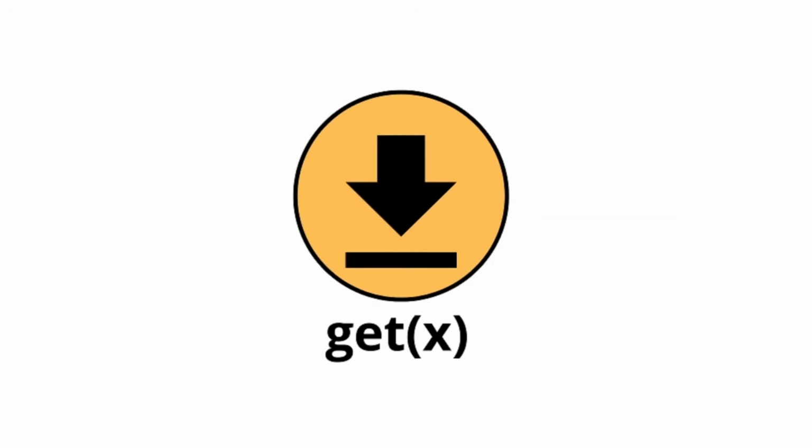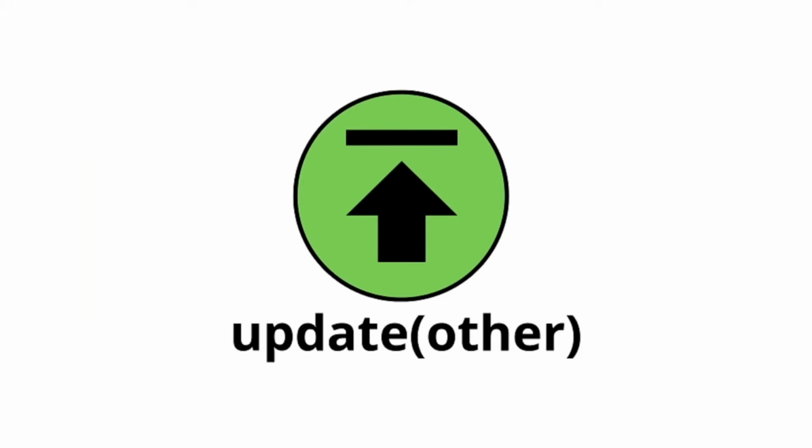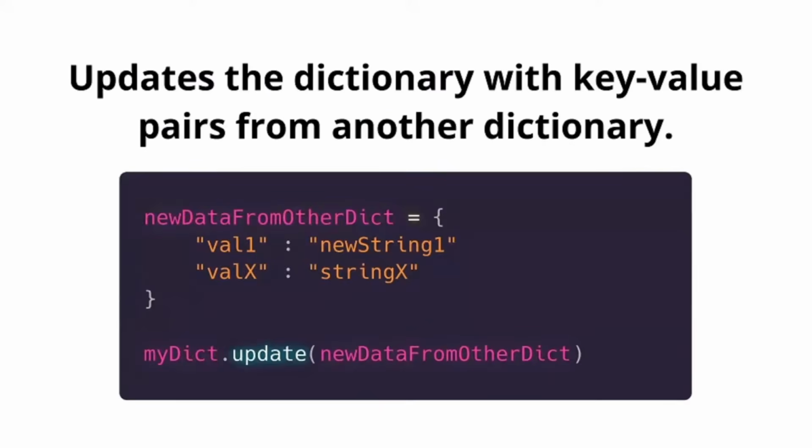On get, which takes a parameter, we are trying to find the value from a key. We can take a second parameter in this case, which is going to be a message if this value is not found. And the last one is update, which takes another dictionary, and it takes the key value pairs from that other dictionary.